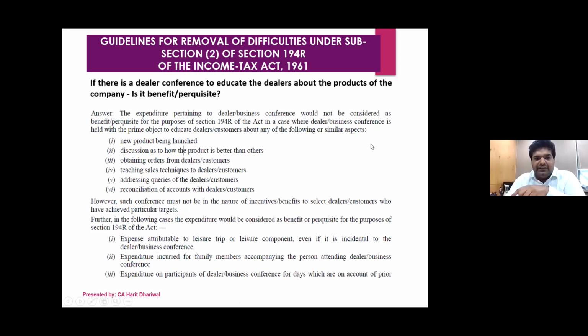And they have clarified here that the prime objective should be to educate dealers about any of the following topics. So what they have introduced is either new product launches or discussion of how the product is better than others, teaching sales techniques, addressing queries, reconciliation of accounts. If you do all these things, in that case, it is not benefit or perquisite. It is just a normal education dealership workshop that they are doing.